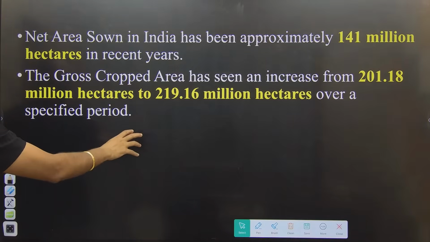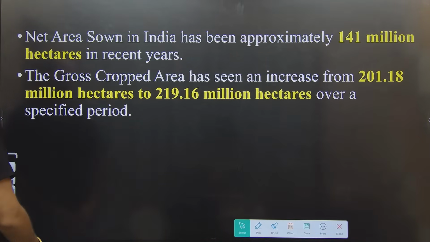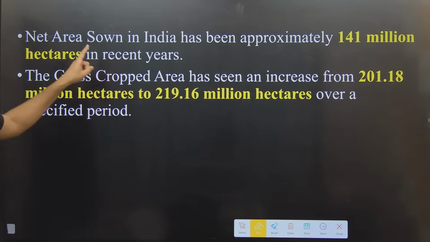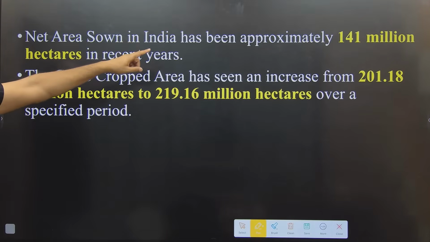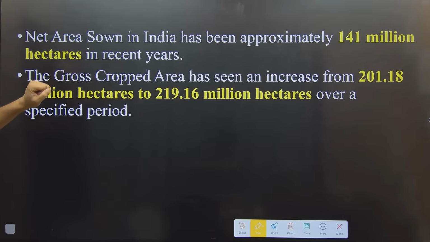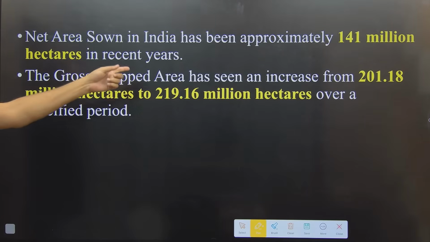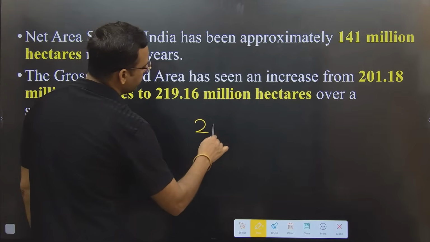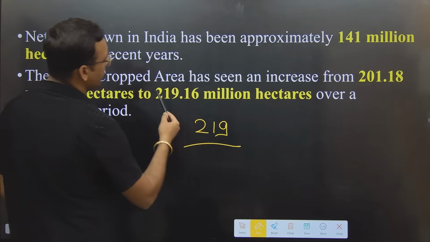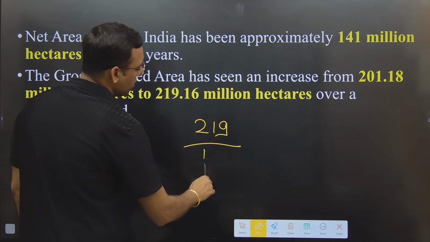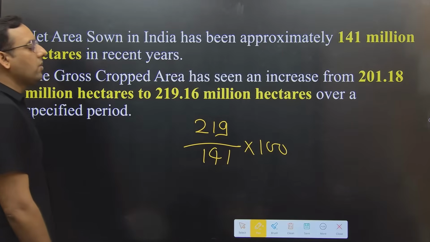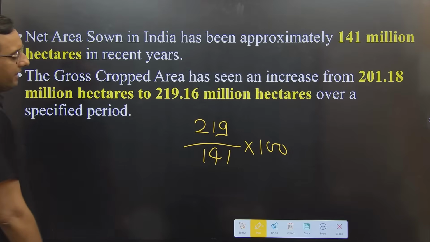If you guys are clear about the cropping intensity, then tell me the cropping intensity of India. Based on this, it says net sown area in India is approximately 141 million hectare. The gross cropped area saw an increase from 201 to 219 million hectare. So can you tell me what will be the cropping intensity according to the formula? It will be 219 gross cropped area, 141 net cultivated area, and then into 100. So if you will try to divide this, so it will be